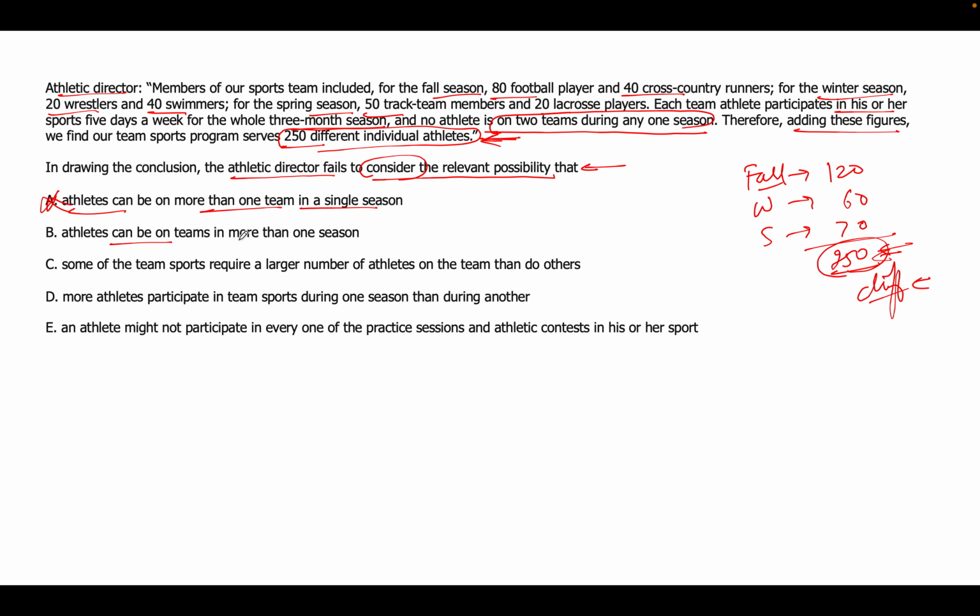Athletes can be on teams in more than one season. What it means is, let's say there are 10 athletes during fall season, and the same 10 people are during winter season as well. In that case, these 10 are counted twice, once during fall, once during winter. So actually, we are not dealing with 250 different athletes. No, these are not different athletes in that case. So this count would be lesser in that case. So this definitely goes against the argument.